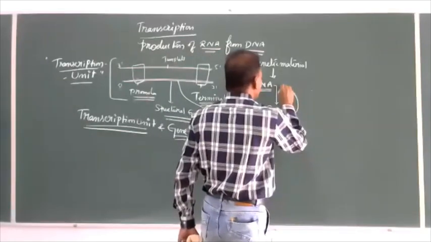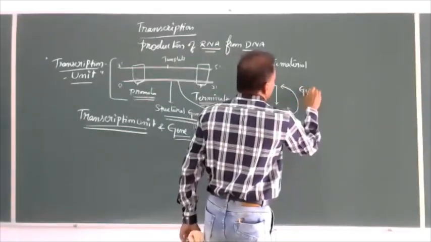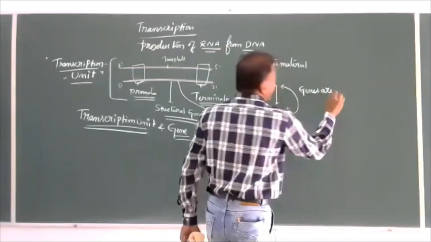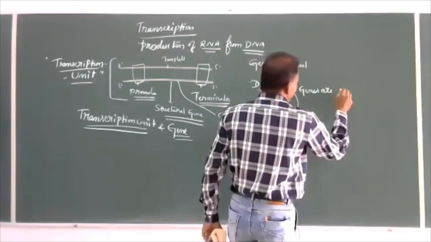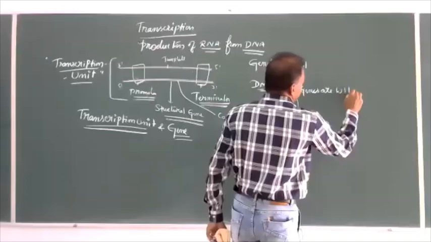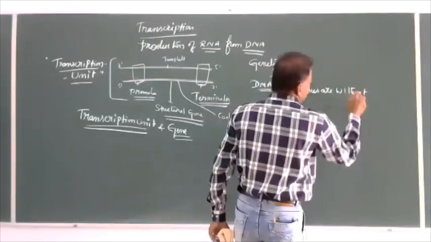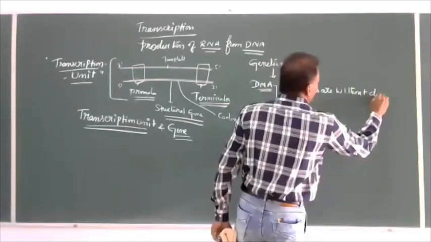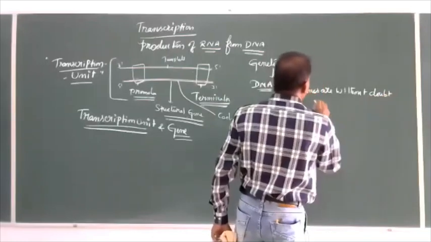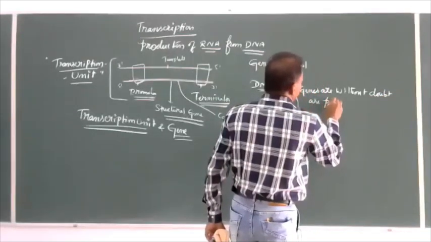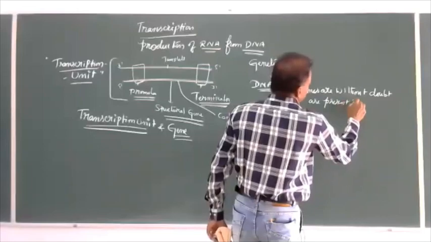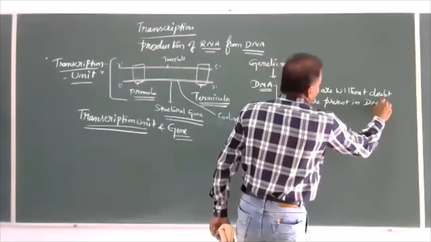Genes, without any doubt, there is no ambiguity, are present in DNA.